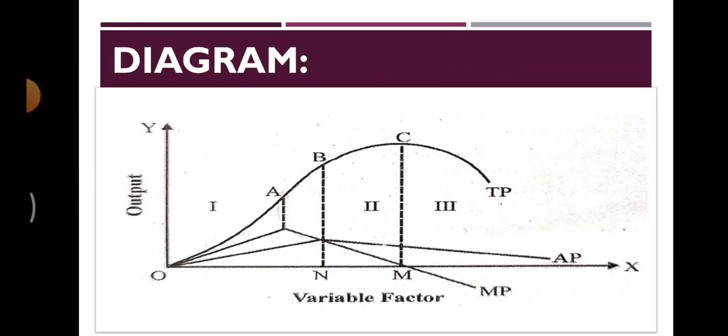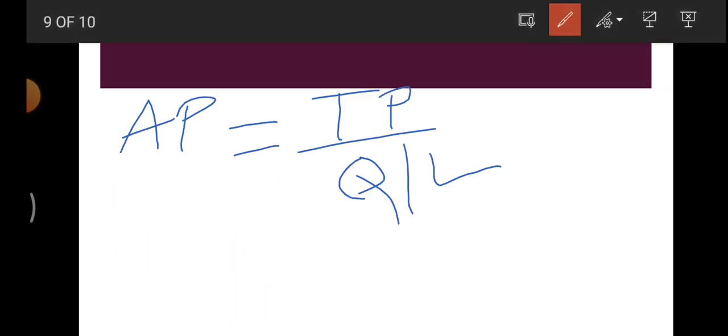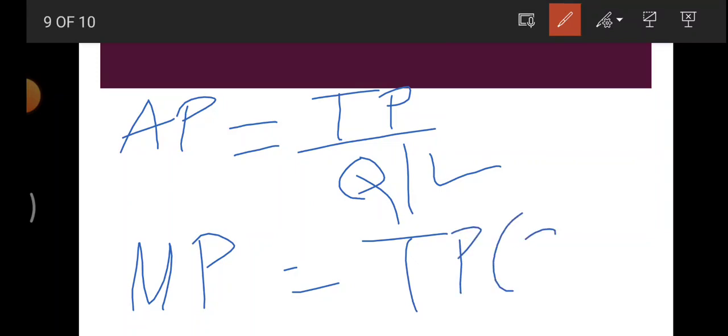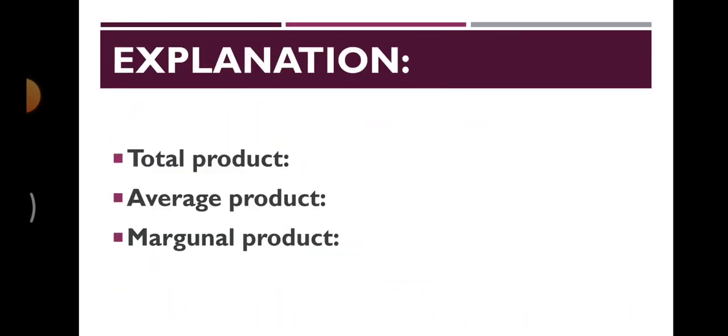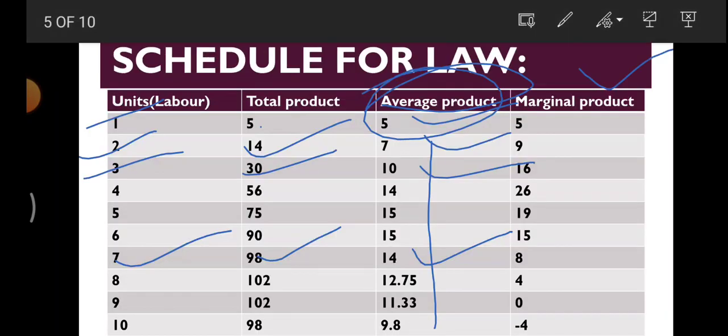So for marginal, I am going to give you a simple formula. To find marginal product, in TP you need to subtract second minus 1. This is a simple technique that I am going to share with you, because there is one formula that is Tn something, but you can go directly with this formula.